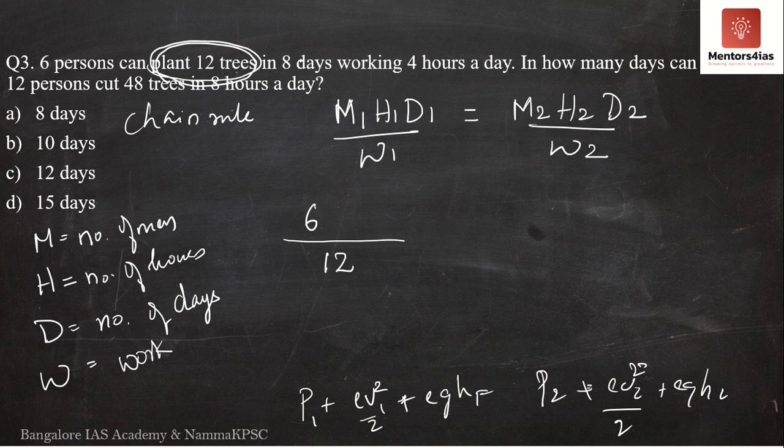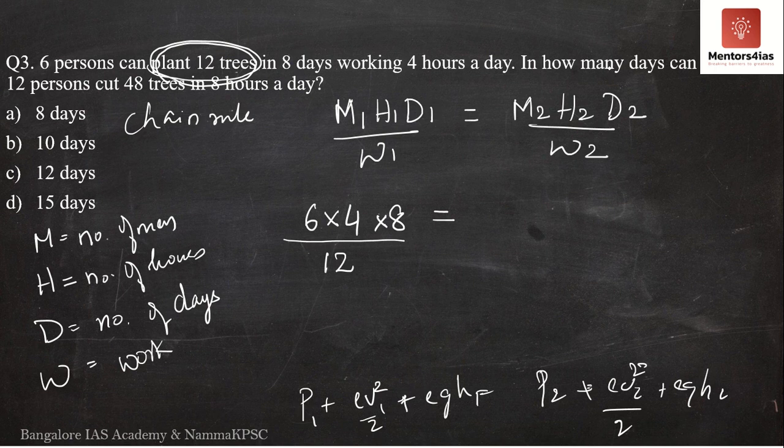Plants 12 trees in 8 days, so this is 8, working 4 hours a day. So 6 persons can plant 12 trees in 8 days working 4 hours a day, where 12 trees is the amount of work done. We are equating this with the second condition.